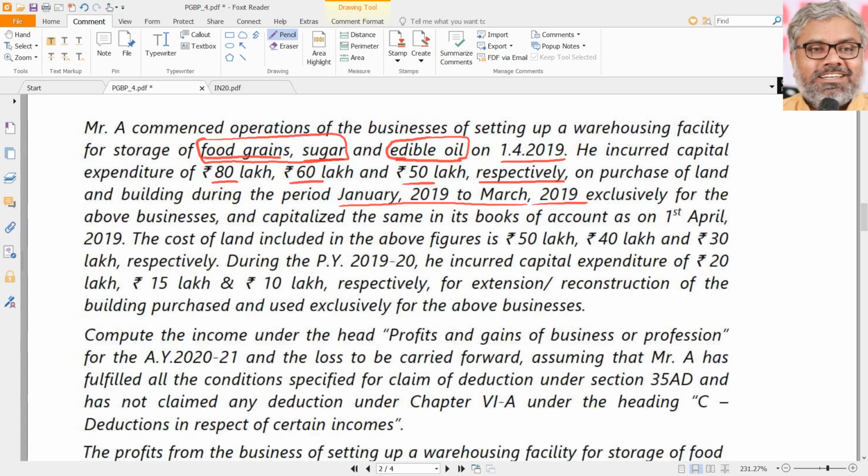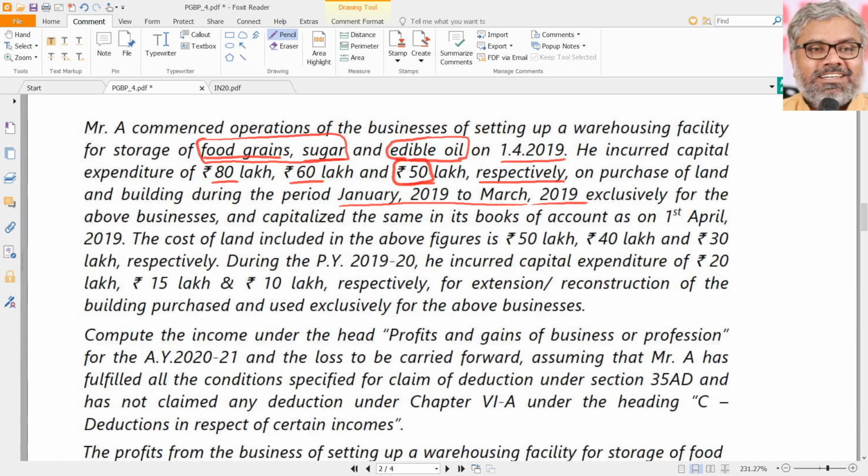Whatever he has done doesn't matter. 35 AD gives a facility of claiming a capital expenditure deduction if it was incurred prior to the commencement of business. Of course, that is only for specified businesses, not for everything else. So, whatever this edible oil business is, this 50 lakhs is not going to be eligible for 35 AD. It will be eligible for depreciation, we will see that. So that 50 lakhs is related to edible oil.